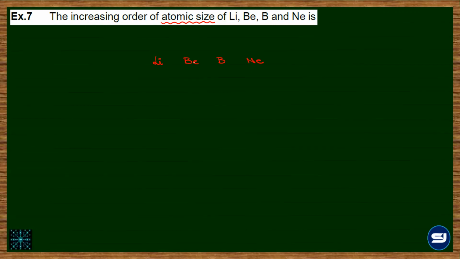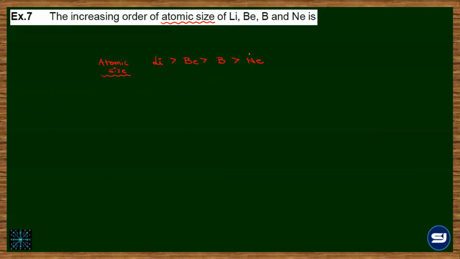And the trend says, as we move from left to right, the nuclear charge increases, so the atomic size decreases. So lithium would be the largest element, followed by beryllium, boron, and neon. Okay? Now pay attention. This is the atomic size variation as per the trend.